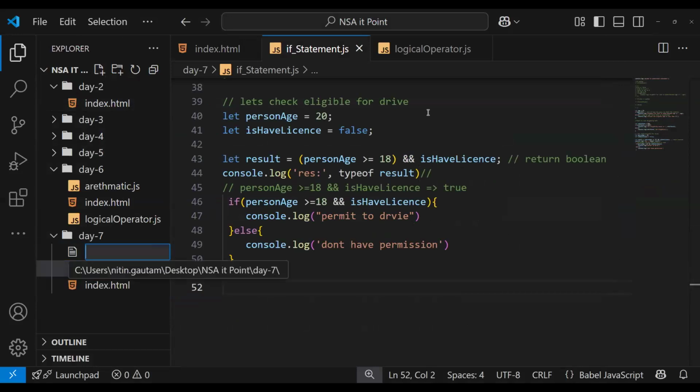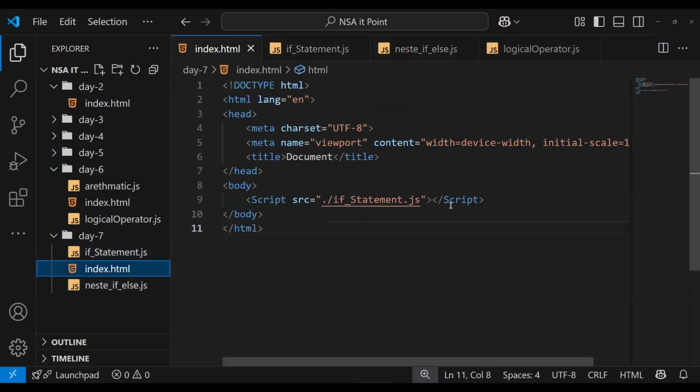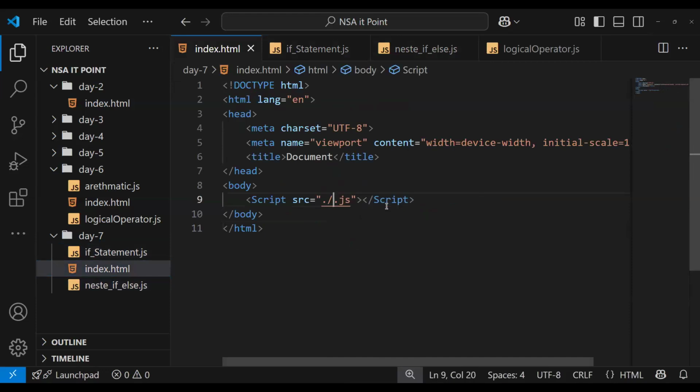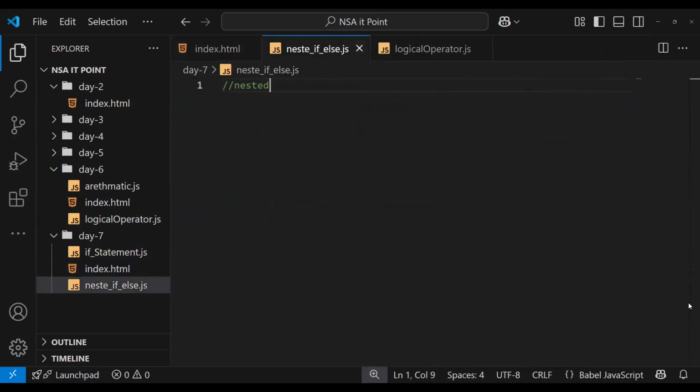I'll create a new file, nested if else dot js. Sorry, nested if else statement. I just connected it, and then close this one. Okay, syntax: basic if else and nested if else.